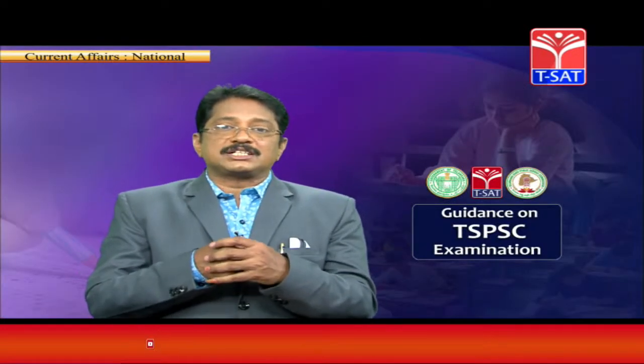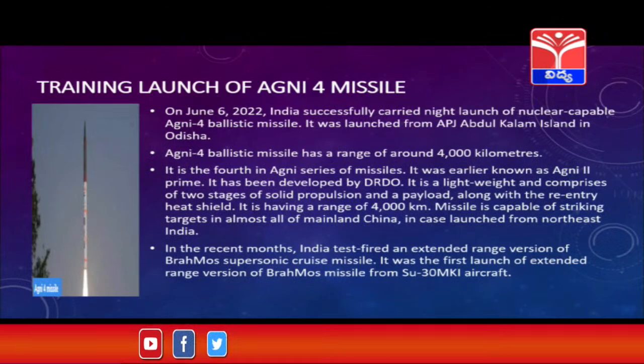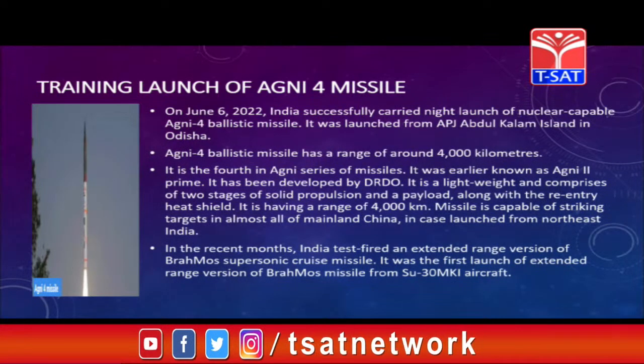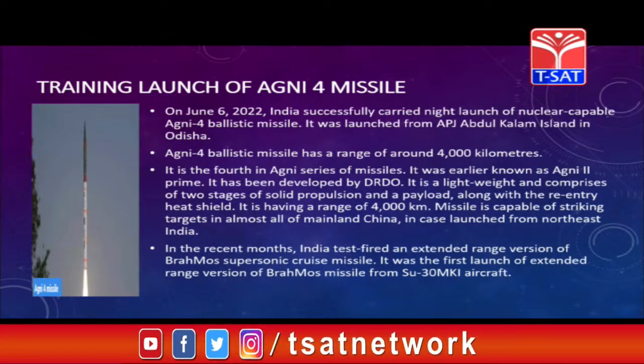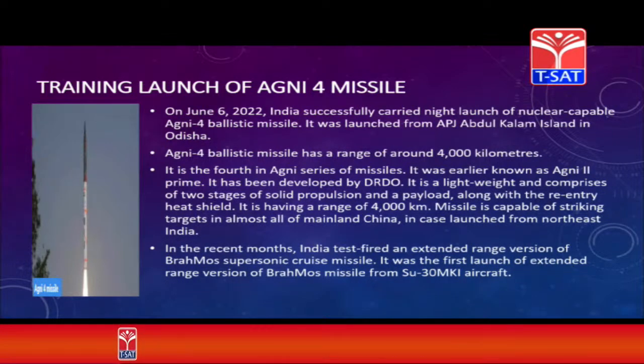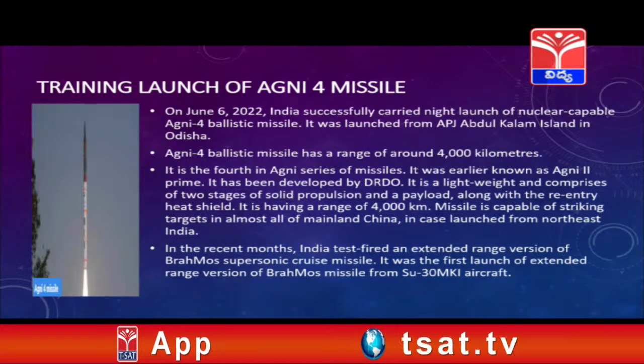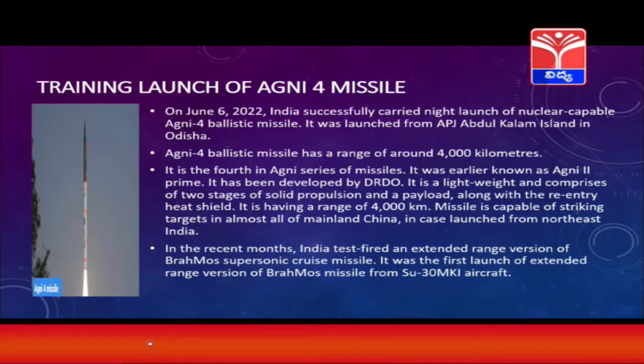And one more thing here, this is very important. On June 6th, 2022, India successfully carried out the night launch of the nuclear capable Agni 4. Very important, recently India launched the Agni 4 ballistic missile. It was launched from the APJ Abdul Kalam Island in Odisha. The Agni 4 ballistic missile has a range of around 4000 kilometers. This can be used to cover all the mainlands of China.